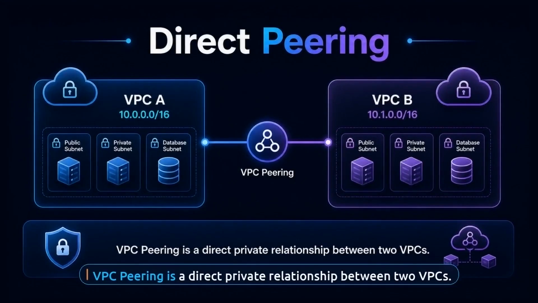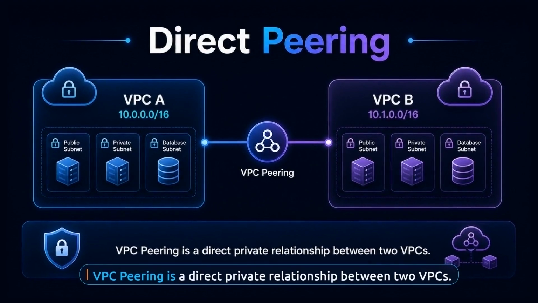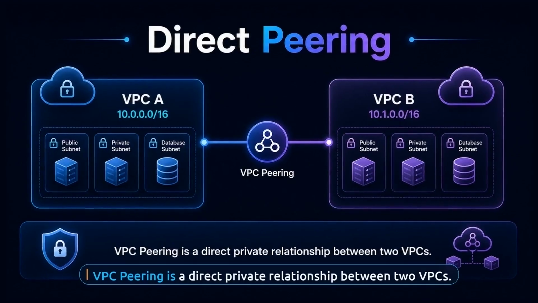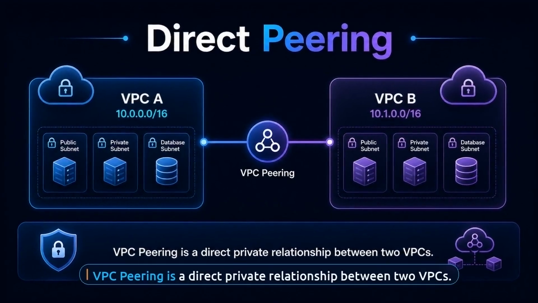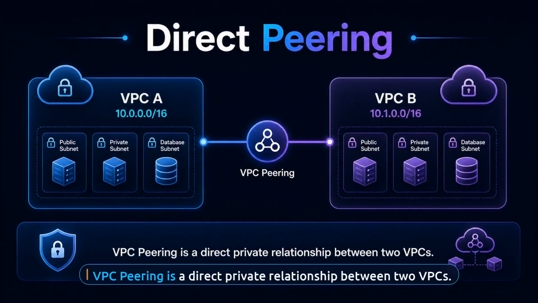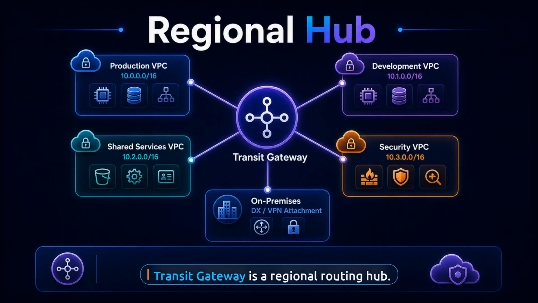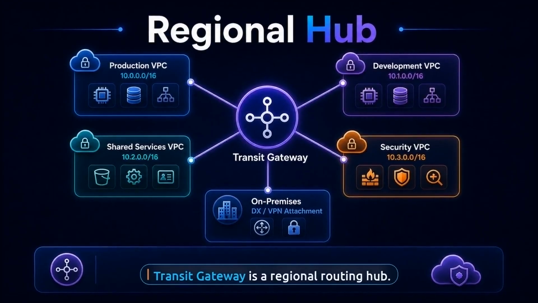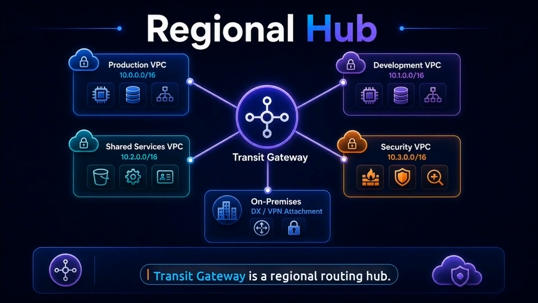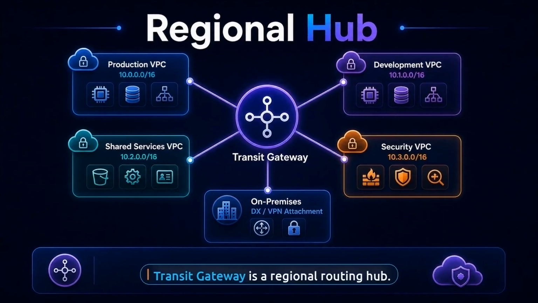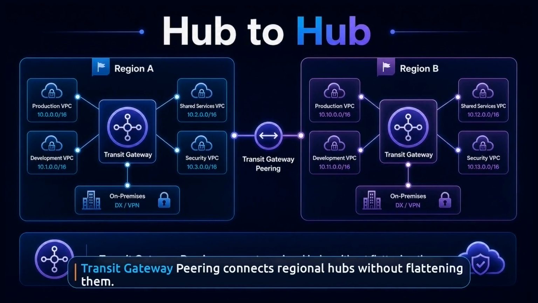VPC peering is the simplest option. It is a private connection between two VPCs, and both sides route directly to each other over private addresses. Think of it as a direct relationship, not a shared routing fabric. Transit Gateway is the regional hub model. Many VPCs and customer networks can attach to one central routing hub, and that hub decides how east-west traffic should move inside the region. Transit Gateway peering extends that hub model across regions.